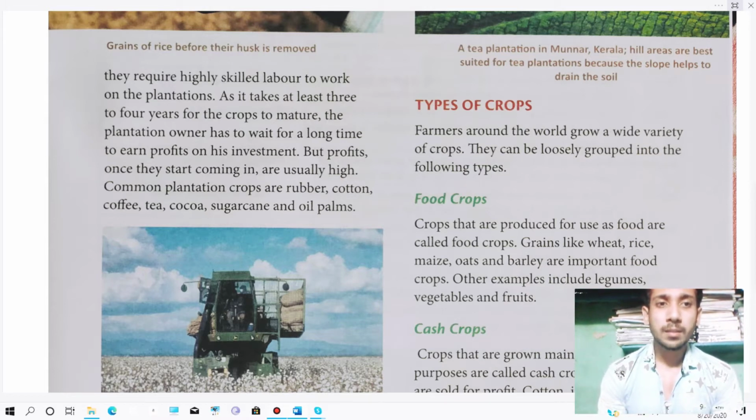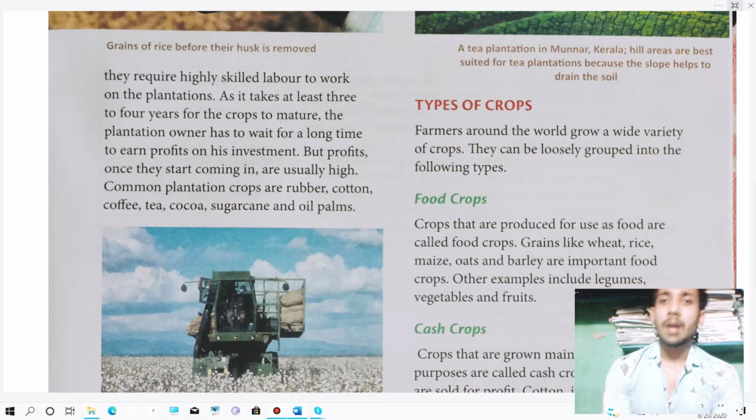But profits, once they start coming in, are usually high. Means once he starts getting profit from his crops, it will be very high. Examples of plantation crops are rubber, cotton, coffee, tea, cocoa, sugarcane and oil palms.